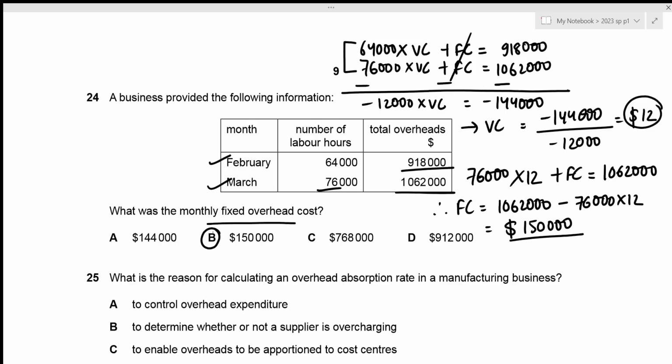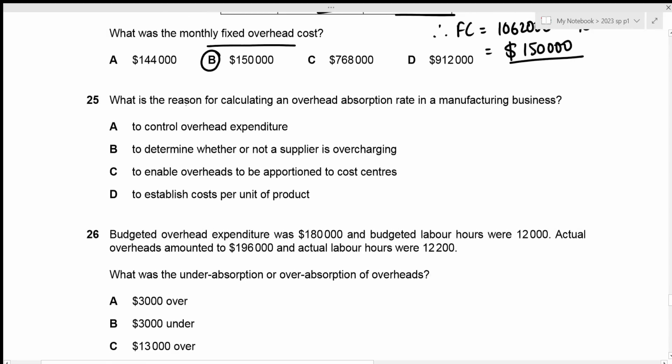Now we can move towards question number 25. What is the reason for calculating an overhead absorption rate in a manufacturing business? So we calculate an overhead absorption rate under absorption costing, right? And in absorption costing, what we do is that we allocate the overheads for service departments to our production departments so that those can be apportioned to per unit of the product. In other words, we just need to calculate the cost per unit by also apportioning all of the costs associated with the service departments to each of the unit produced by allocating or reallocating it to our production departments. So that is the basic reason.